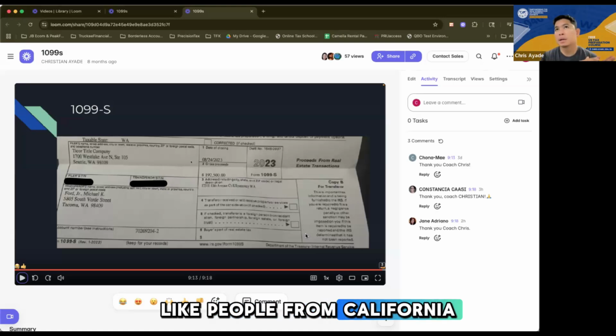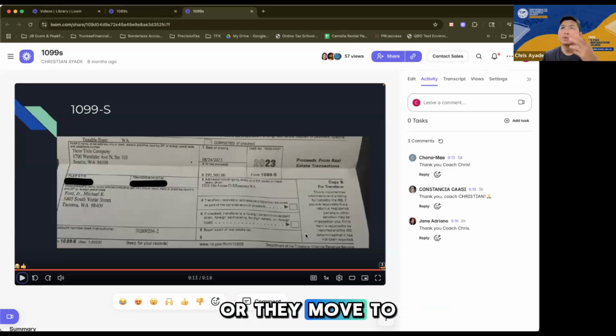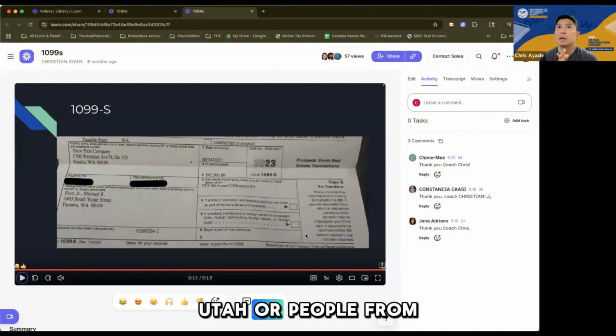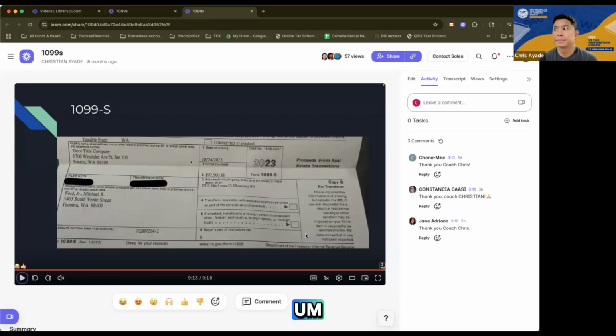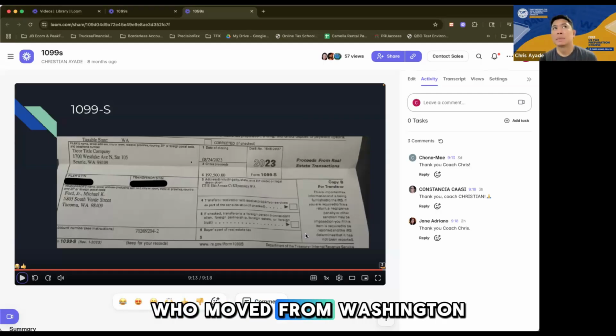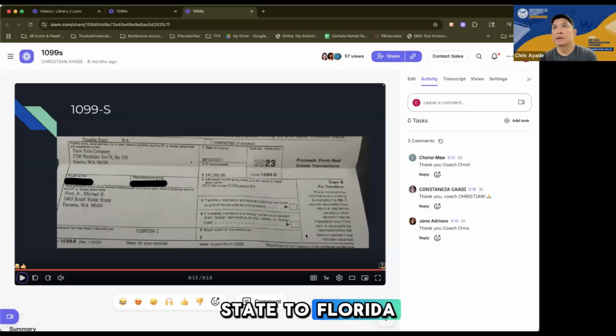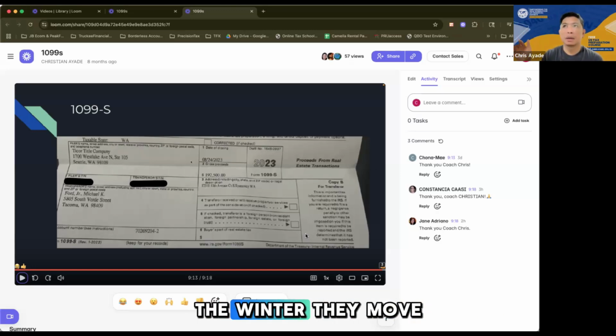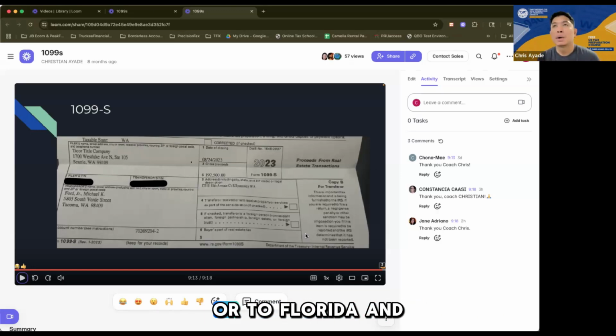Like people from California move to Texas or Utah. Or, correct me if I'm wrong, I think it was Jeff Bezos who moved from Washington State to Florida, because for whatever reason he wants to retire in Florida. And that happens a lot. People who are tired of the winter move to either California or Florida.